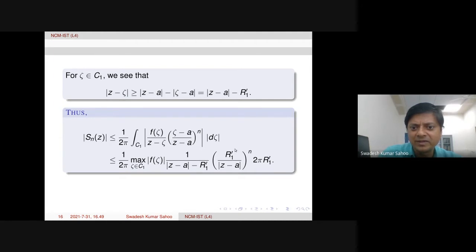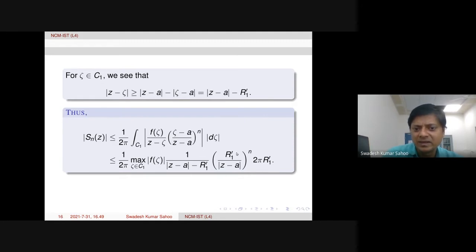Therefore R1 prime over the modulus of z minus a, whole power n, is there, and the remaining integral of the modulus of d zeta is the length of C1, that is 2 pi R1 prime. Everything can be taken outside because all these things are independent of zeta.